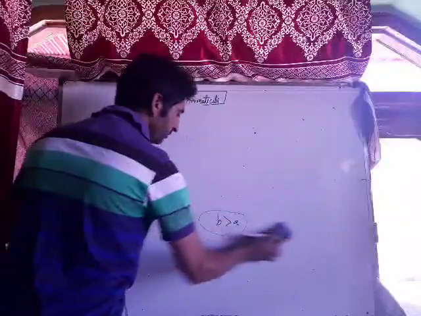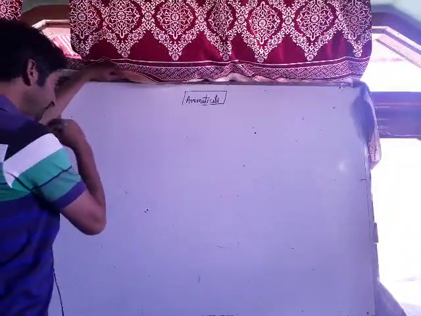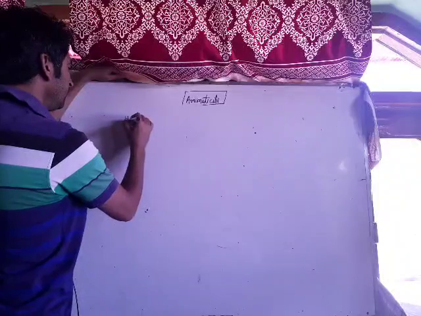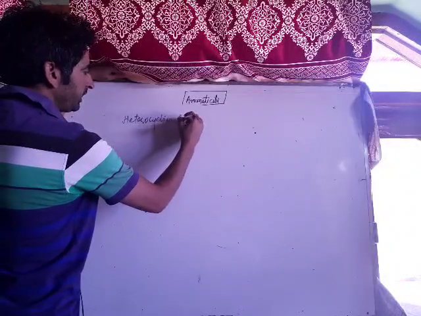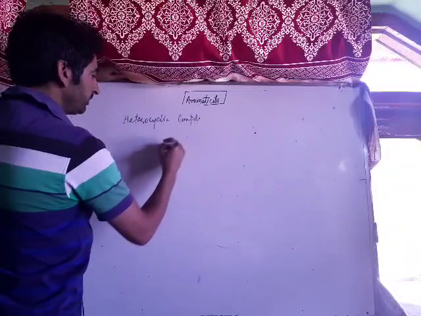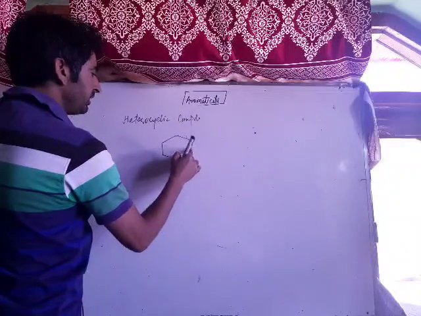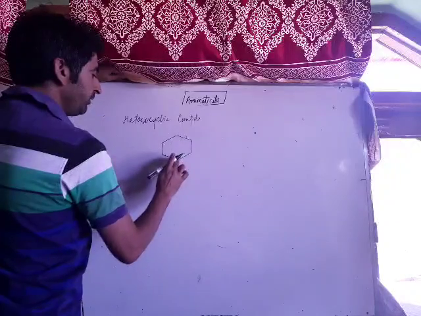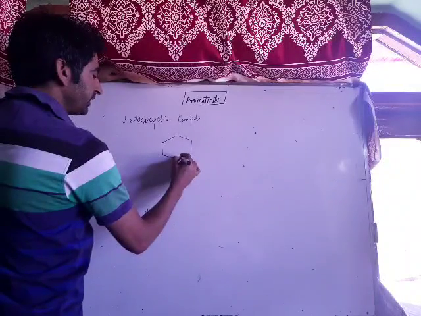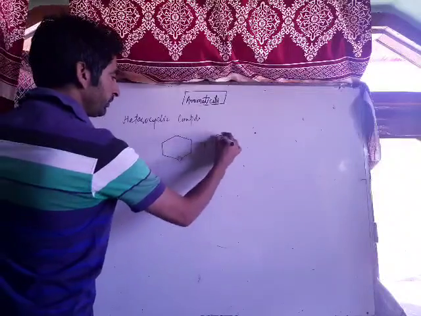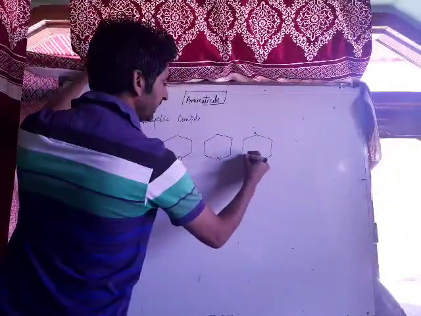Now let us discuss more examples. Let us discuss examples from heterocyclic compounds. Now what are heterocyclic compounds? These are cyclic compounds. We have a cyclic compound, for example, benzene. In this case, all these atoms are carbon atoms. If we replace any of the carbon atom by a hetero atom, for example, oxygen, or we can replace it by nitrogen, or we can replace it by sulfur or any other atom.